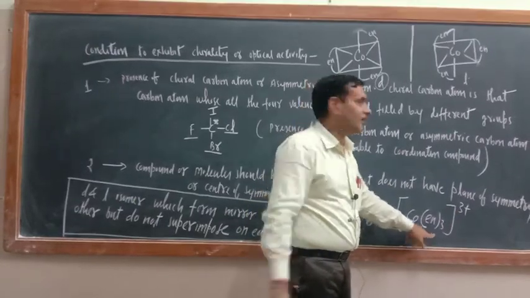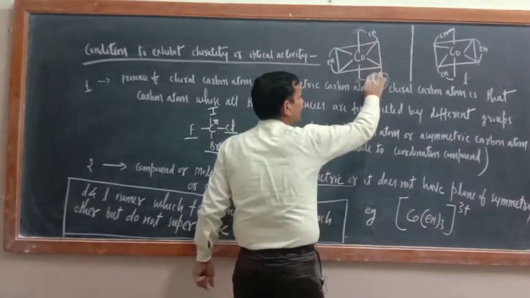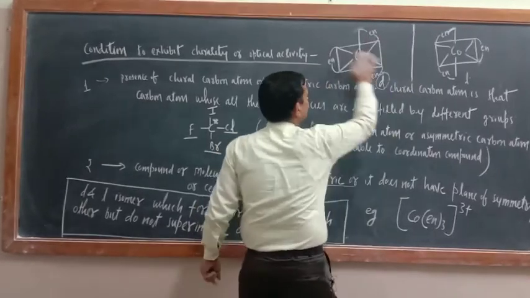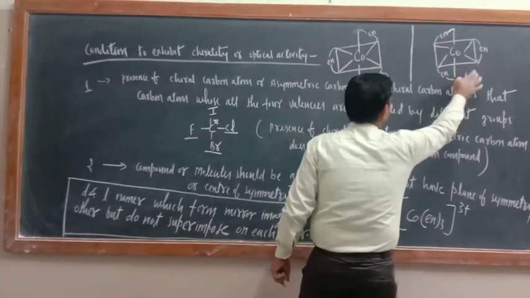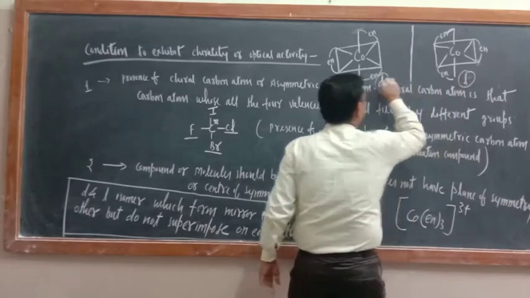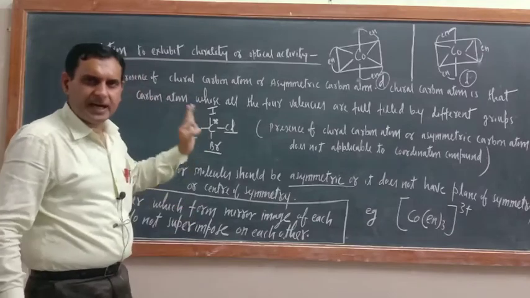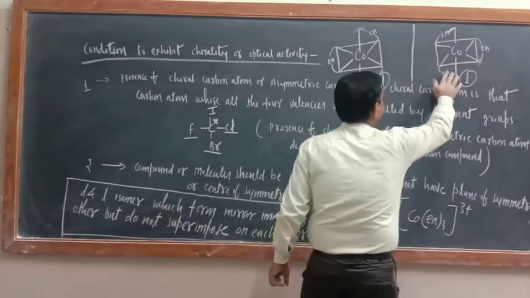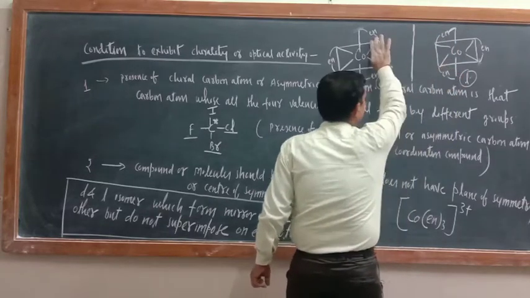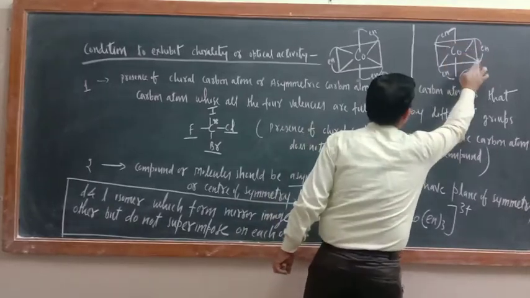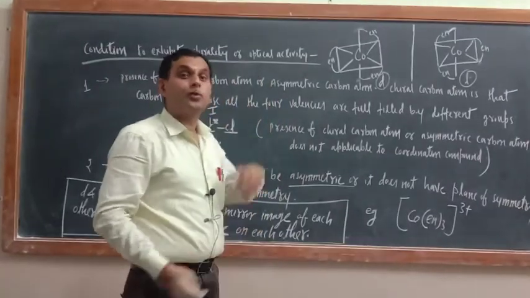Tris means 3. Okay, now what would be there in the mirror image? Now two en are on this side, so in the mirror image, these en will be on this side, and this will go to this side. So this is the L form. L means levorotatory. This is dextrorotatory. So D and L. Now suppose you are starting from here. Right now en is on this side, so in the mirror image they will come on this side. Now just see, they will go to this side or not? So D and L form mirror images of each other, but they do not superimpose.